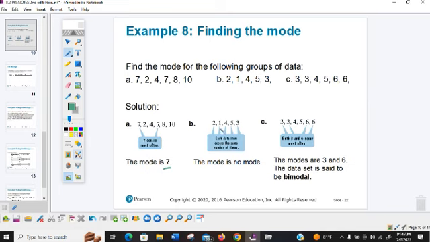If you look at these numbers, nothing is repeated. That one is no mode. And here we have 3, 3, 4, 5, 6, 6. Notice how both of these are repeated twice. That means we have 2. Okay, there's a tie. 3 and 6, and because there's 2, they call it bimodal.